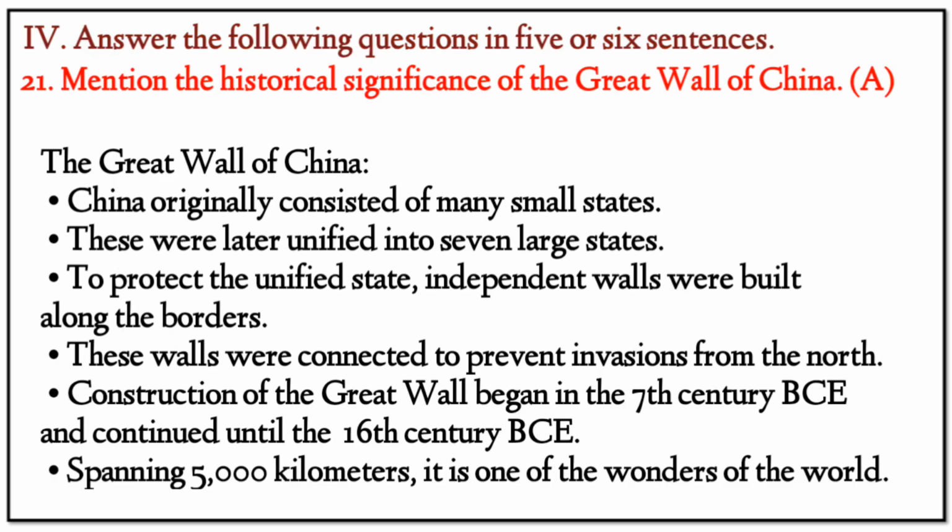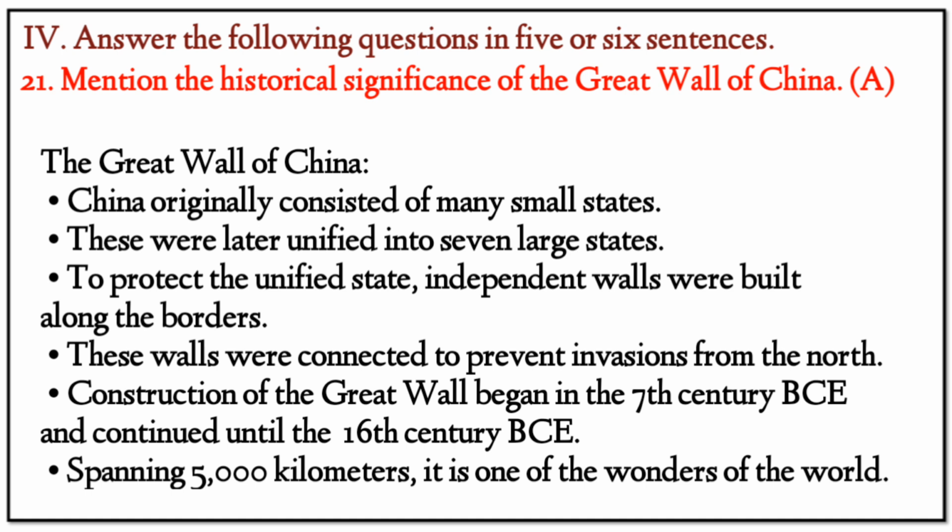Next, question number 4. Answer the following questions in 5 or 6 sentences each. 21. Mention the historical significance of the Great Wall of China. Answer: China originally consisted of many small states, and these were later unified into 7 large states. To protect the unified state, independent walls were built along the border.